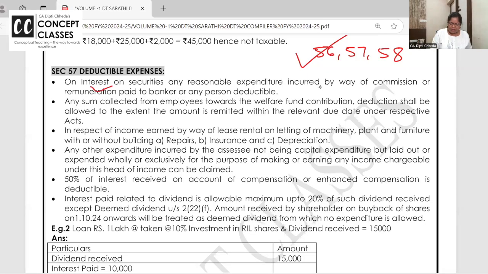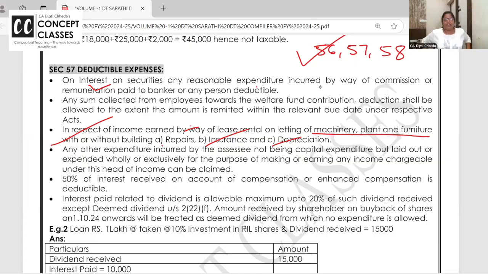Interest on securities and all related expense are allowed. If you are giving machinery and all on rent and taxing income, then related to machine, repairs, insurance, depreciation. Just like your section 30, 31, 32 of business. है ना? Machinery से related repairs, insurance will be allowed. Any other expenditure which is allowed. 50% of the interest received on account of compensation that we are allowing deduction. This one is new, they can cover up in MCQ.